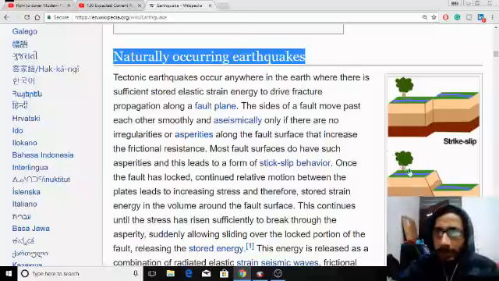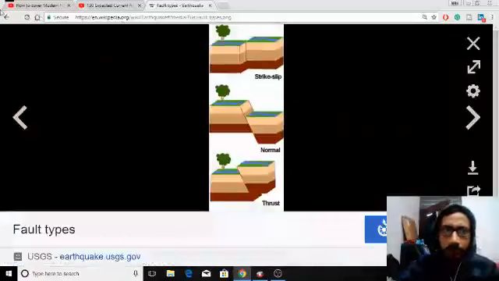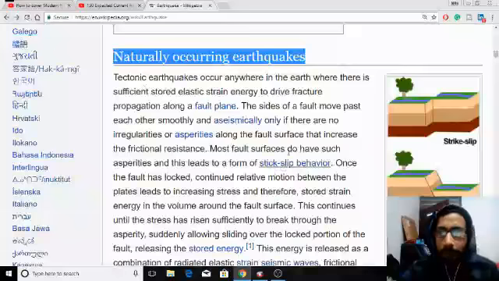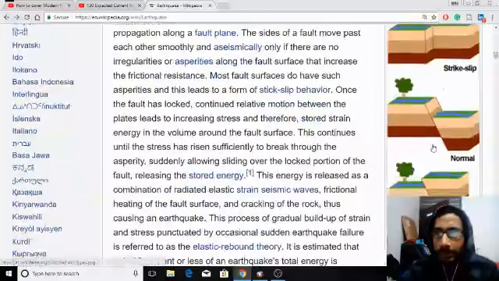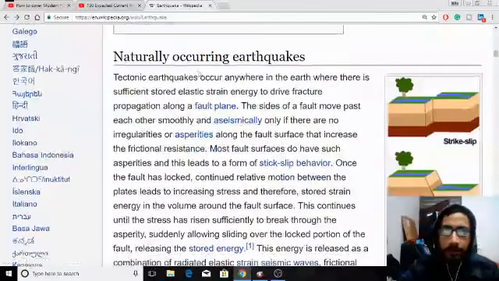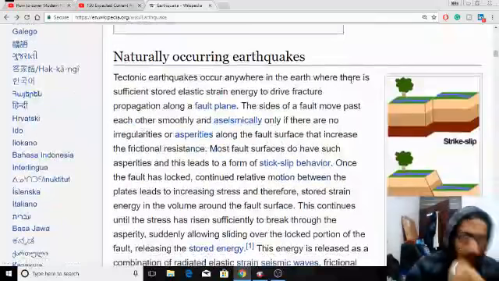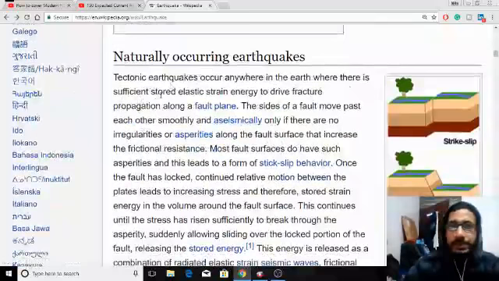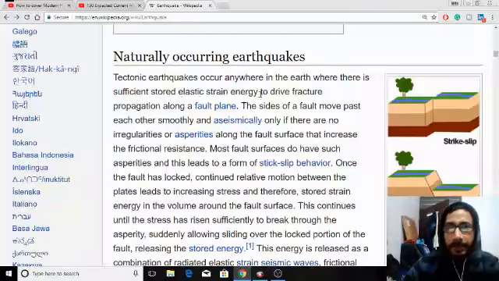So you can see here, this is strike slip, normal, thrust faults they are talking about. Tectonic earthquakes occur anywhere in the earth where there is sufficient stored elastic strain energy to drive fracture propagation along the fault plane.